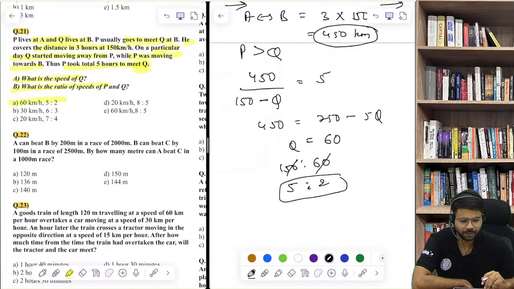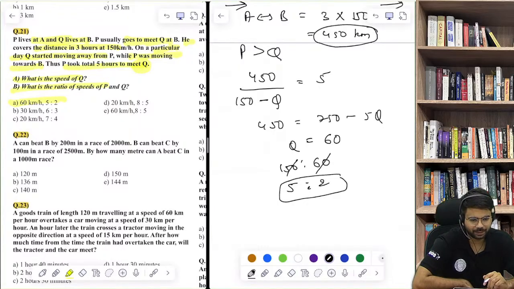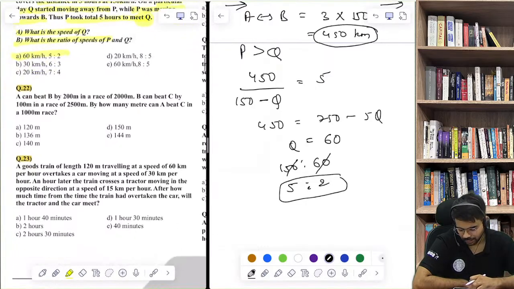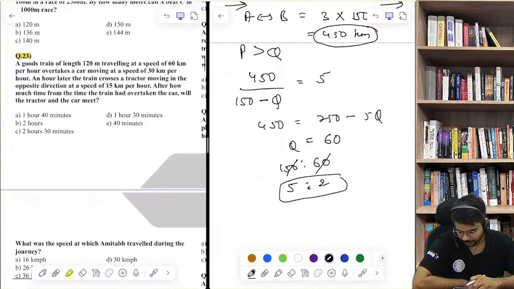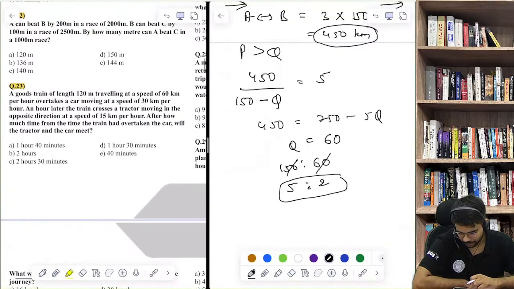Yes guys, absolutely right. Rohan, Amit, Harshita, Pankaj, very well done. Absolutely correct. Quant 22 we can skip because we have done this type of question.